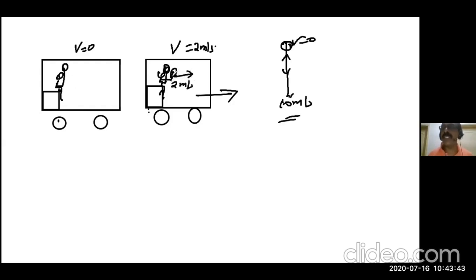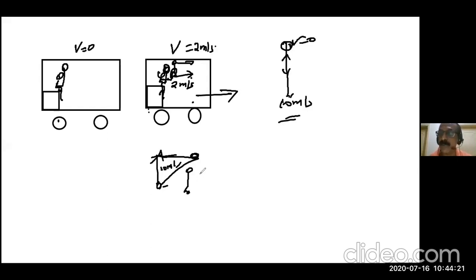That means if you release the stone, it can travel 2 meter in 1 second, and you will also travel 2 meter in 1 second. If it's thrown from here, it will travel 2 meter per second in air, and by that time you will also reach 2 meter. Clear? So actually a person who is standing outside will see it like this. This is thrown upward with 10 meter per second, so in 1 second it will reach maximum height. In the same 1 second it will travel horizontally 2 meter, so the stone will reach here, and at that time you also will reach here.